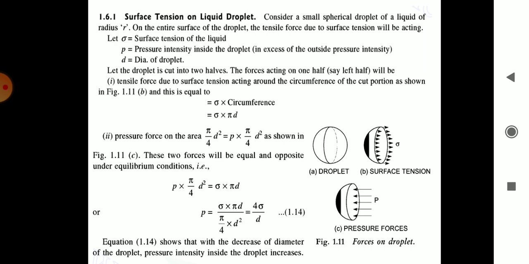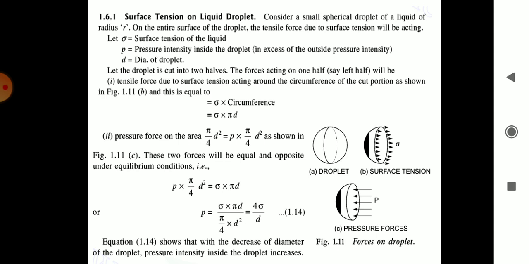There are two forces acting on the droplet. First one is the tensile force and second one is the pressure force on the area pi by 4 d square, which is equal to p into pi by 4 d square as shown in figure. These two forces will be equal and opposite under equilibrium conditions. That is, p into pi by 4 d square is equal to sigma into pi d. That is, tensile force is equal to pressure force.